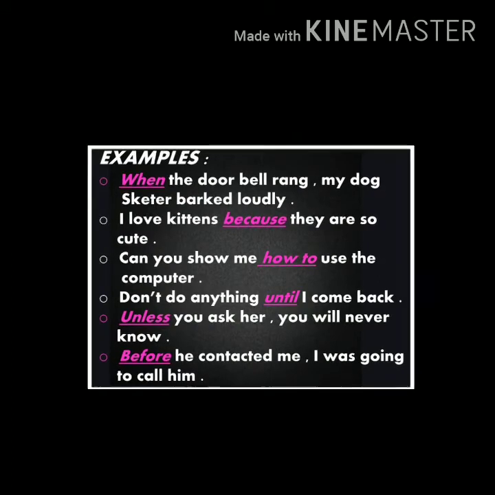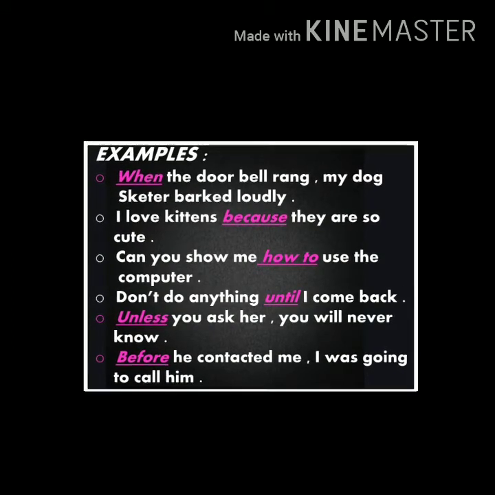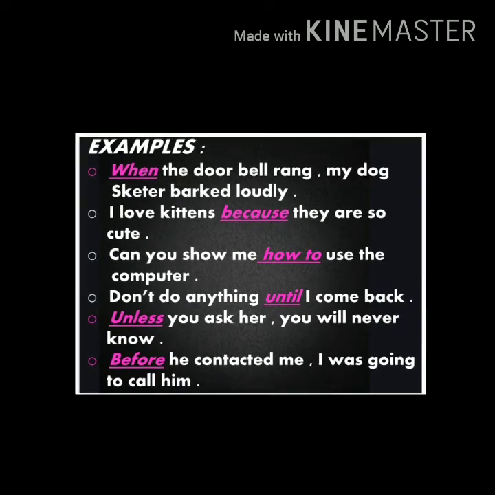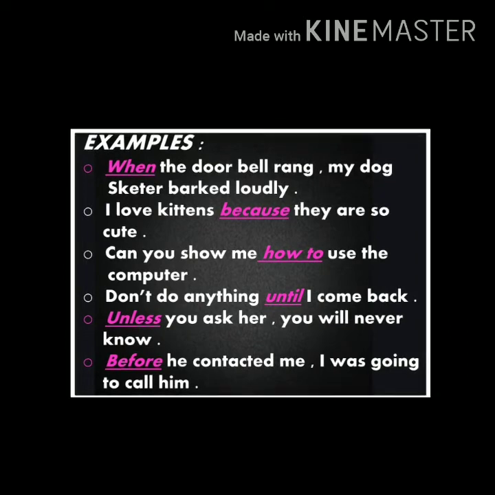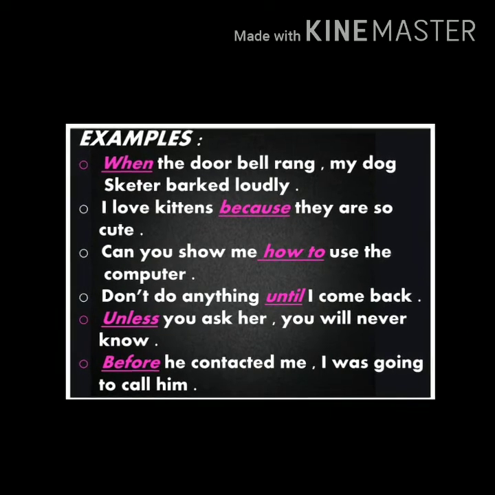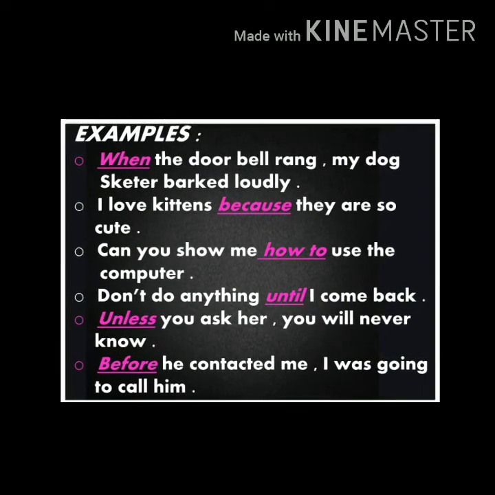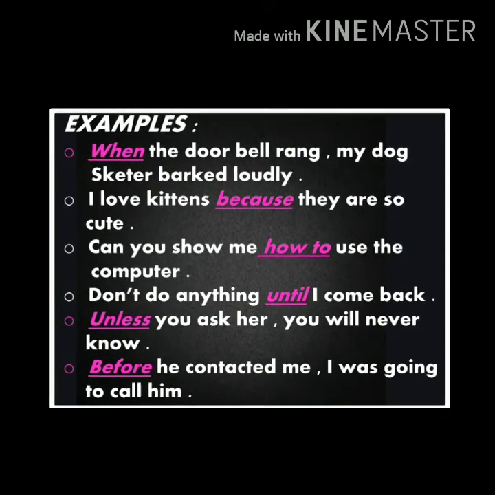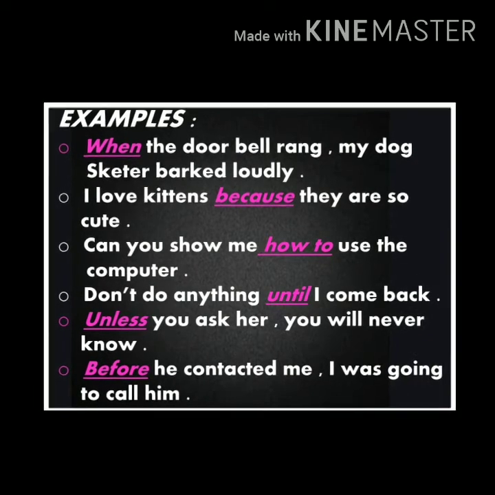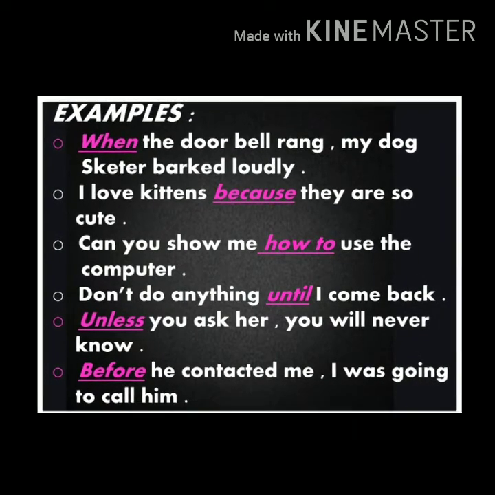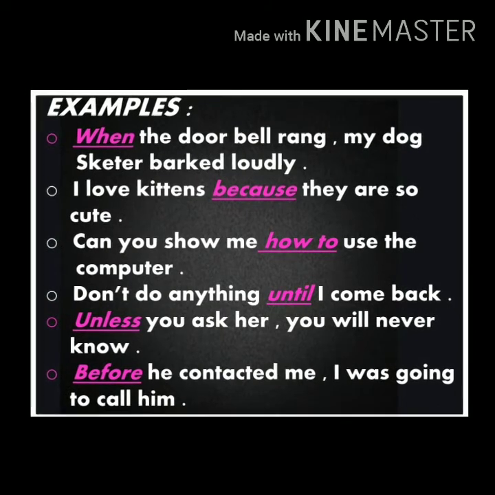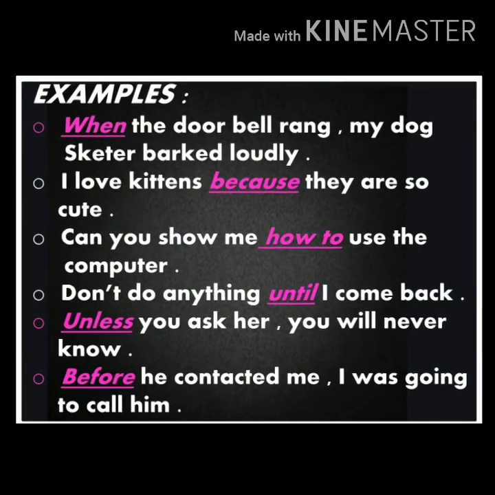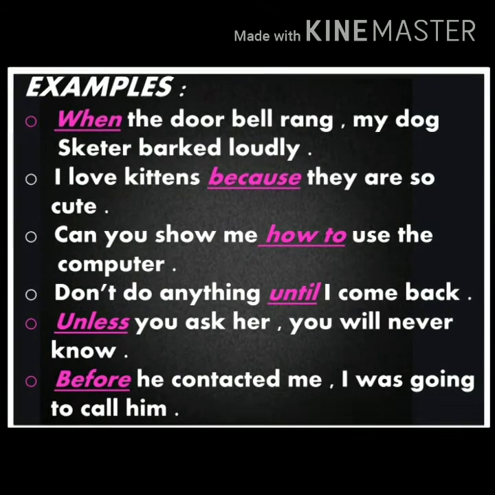Let's see more examples of subordinating conjunctions. When the doorbell rang, my dog Skeeter barked loudly. I love kittens because they are so cute. Can you show me how to use the computer? Don't do anything until I come back. Unless you ask her, you will never know. Before he contacted me, I was going to call him. So, the underlined words are the examples of subordinating conjunctions.